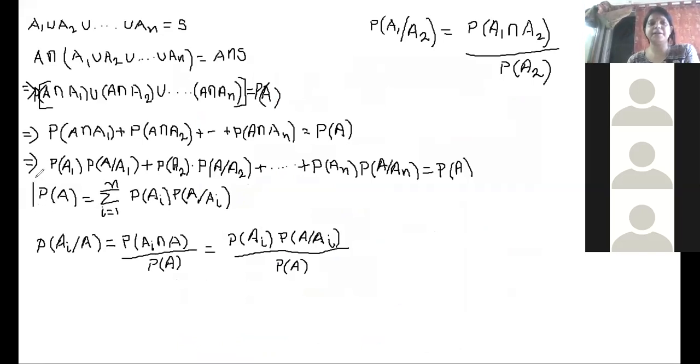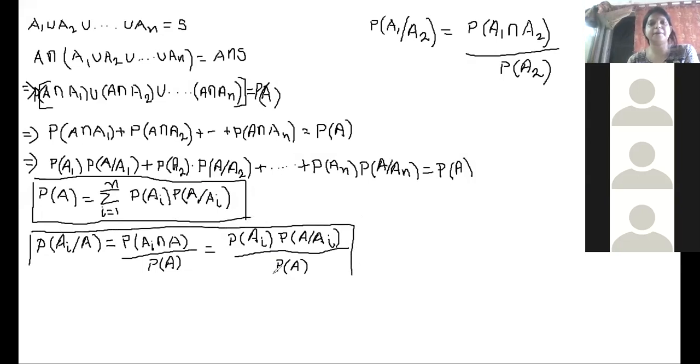The first part gives us the probability of A in the summation form, and the second part gives us a conditional probability where the denominator is probability of A, which is again nothing but the summation form as we have proved in the first part.